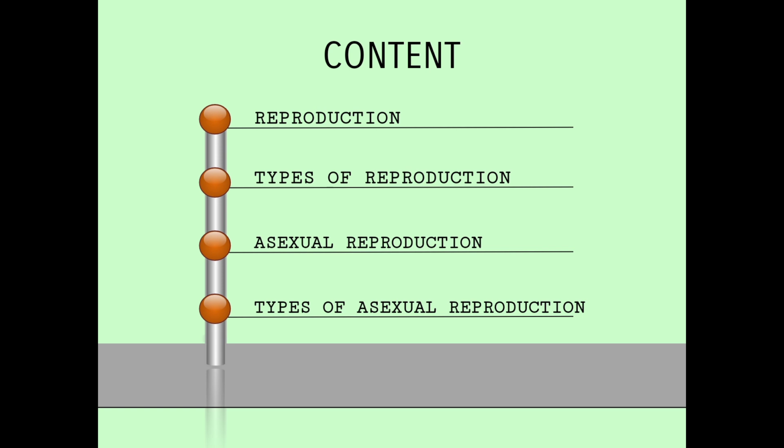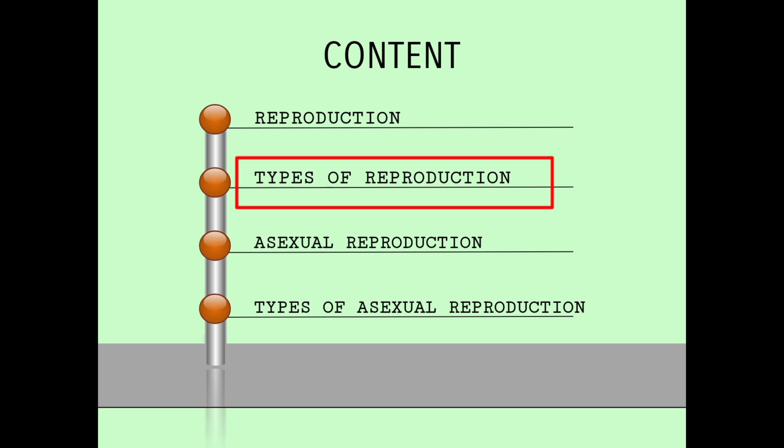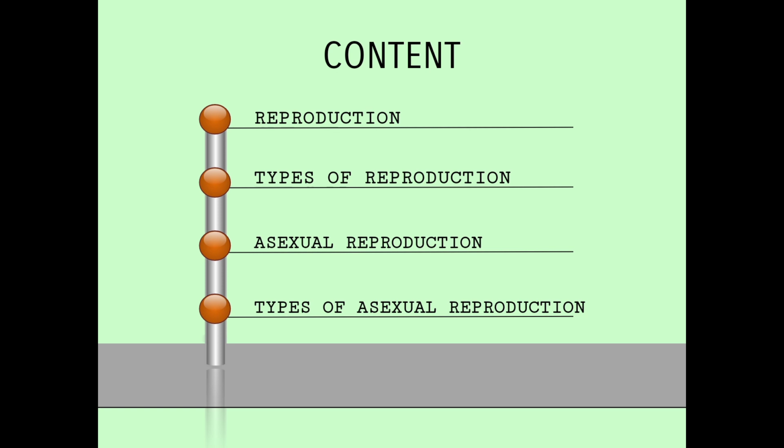Here we are going to learn about the reproduction process, what it is and why it is important. Then the types of reproduction, because we have different types of organisms, so different organisms reproduce by different methods. So we will learn about the types of reproduction. Then we will learn clearly about what is asexual reproduction and what are the types of asexual reproduction, right?